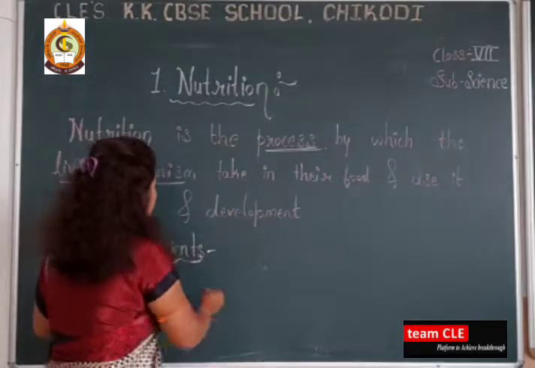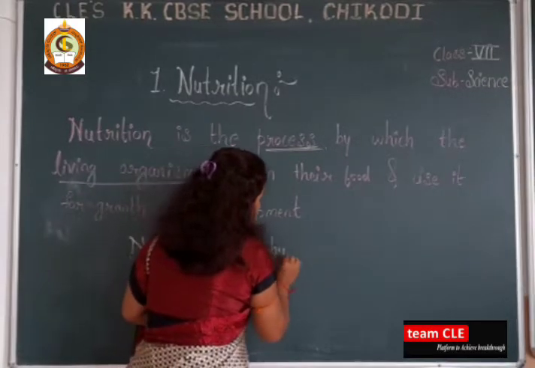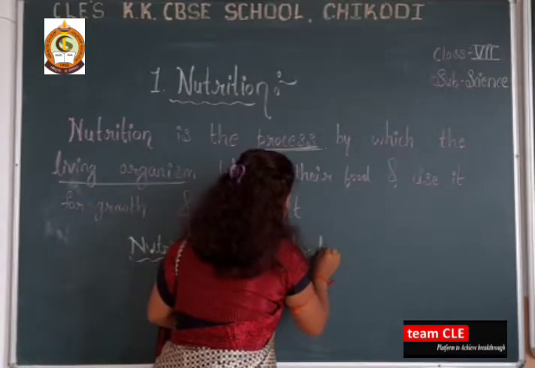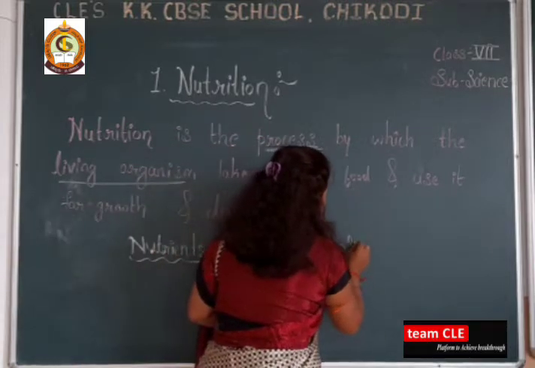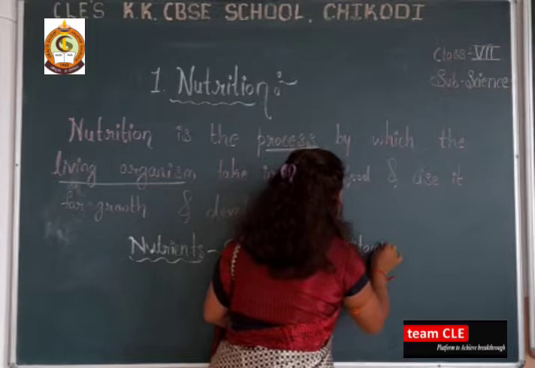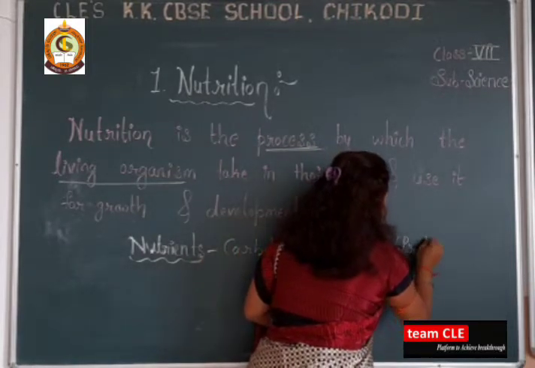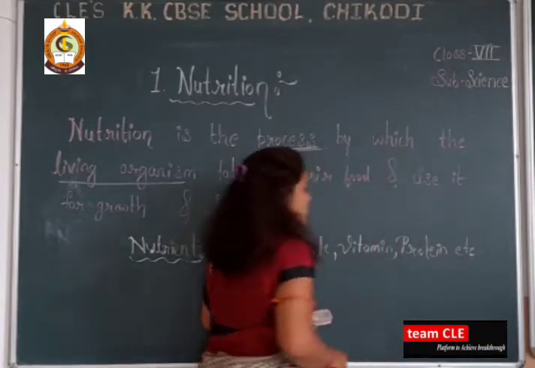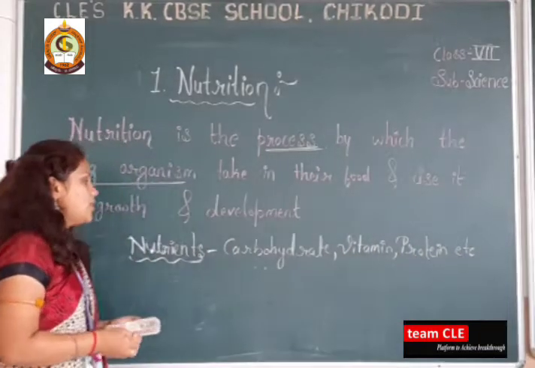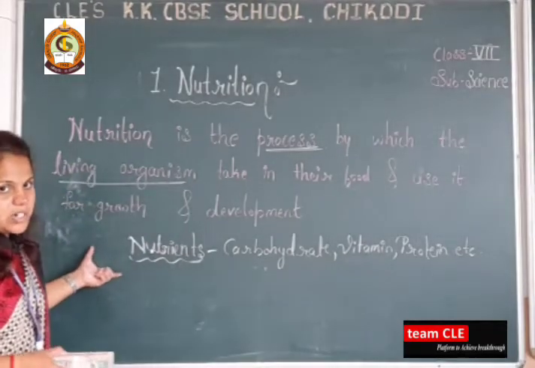So you can take examples such as carbohydrate, vitamin, protein, etc.